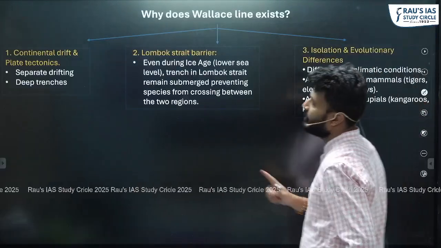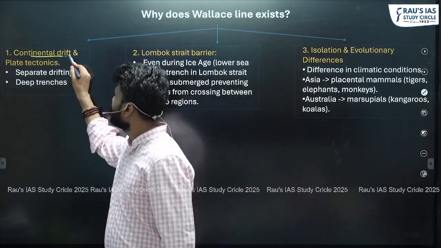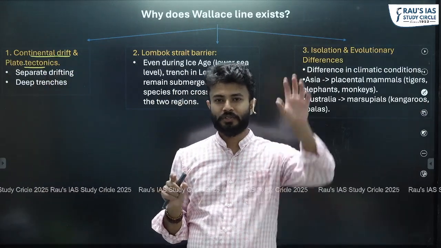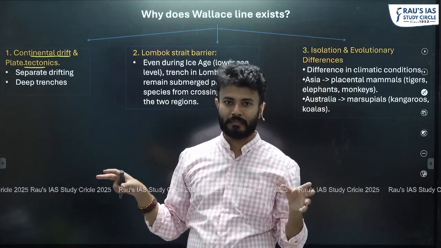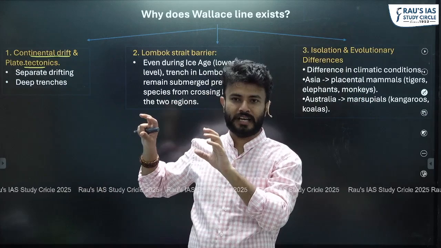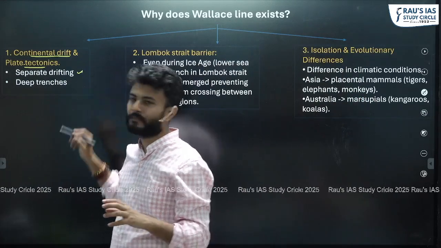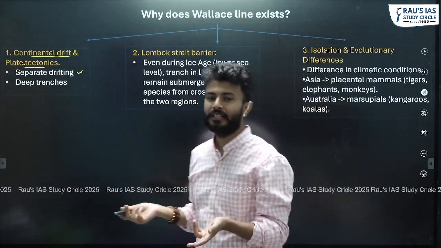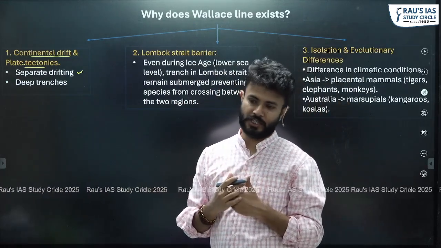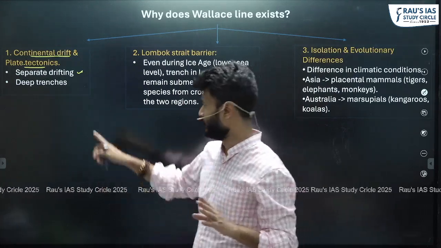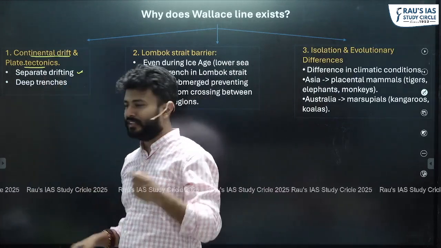First is continental drift and plate tectonics. Both of these areas, the Eurasian part and the Australian part, are on different plates. Because both of these areas have drifted separately, the evolution of the species which took place in both these areas obviously will be different. So that is separate drifting. The second important point is